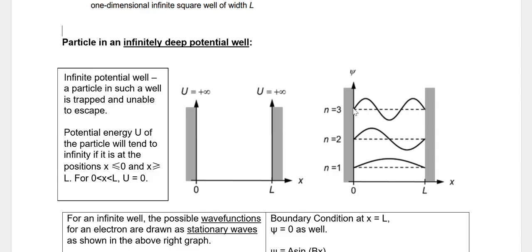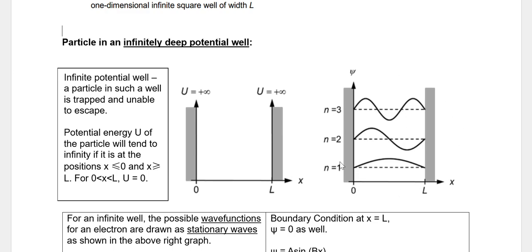What's key is that you observe that at 0 and L, they are always 0. Because if the particle exists there, the energy is infinity, not possible, alright? And then everywhere in between, it's possible to get another 0. For example, in this case, there's no other 0. In this case, there's one more 0. In this case, there's two more 0.